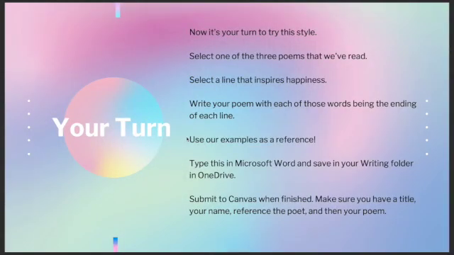Here we go. You are going to try this style, okay? You're going to select one of the 3 poems that we've read. You're going to select a line that inspires you, one that makes sense, right? There's some lines in the poetry that would not be good choices. Sometimes it's hard to end a sentence with the or and. So really be selective with the line that you choose. You're going to write your poem with each of those words being the ending of each line.